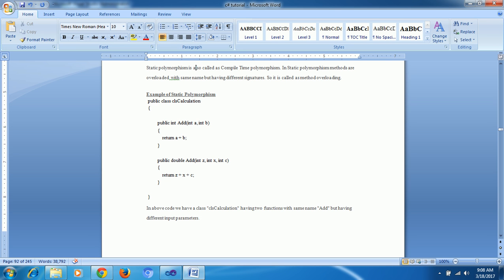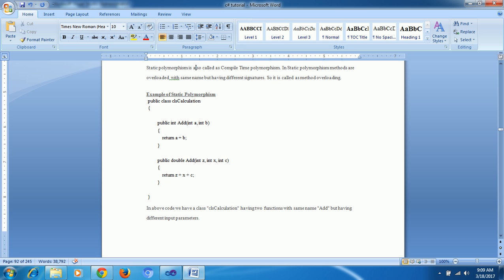The sequence is the same, int, so we avoided the second rule also. What is the third rule? Number of parameters we avoided already, so that failed. Sequence of parameters also failed. What is the third one? Types of parameters also failed.